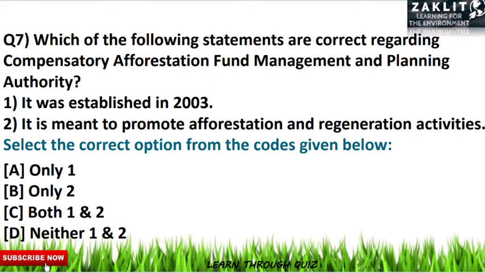The seventh question was, which of the following statements are correct regarding the Compensatory Afforestation Fund Management and Planning Authority? Here the correct option will be option B. Only the second statement is correct because it is meant to promote afforestation and regeneration activities, but it was established in the year 2001. It was not established in the year 2003. So option 1 will be wrong. Let's move to the 8th question.